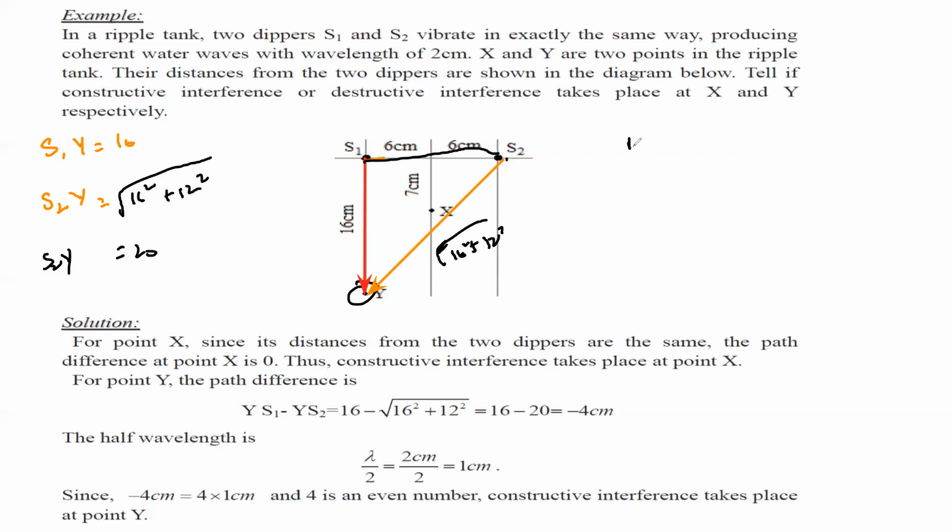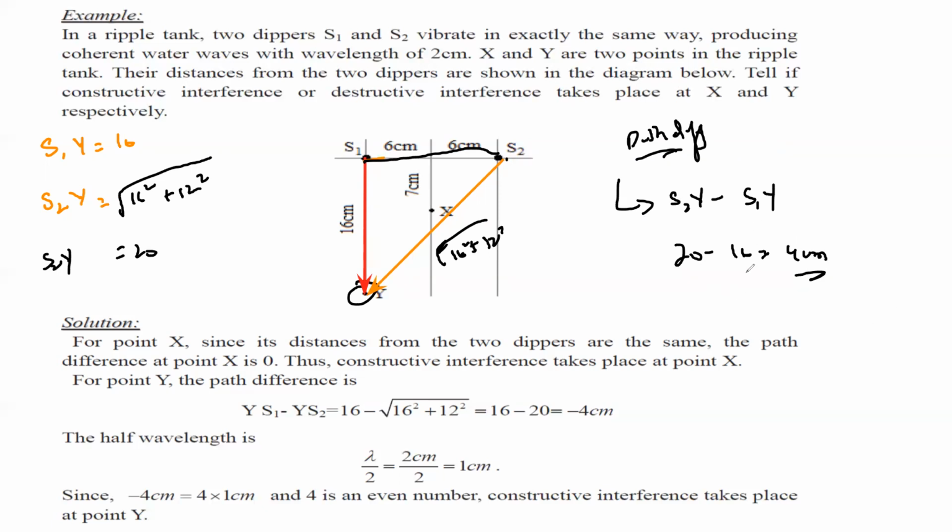Now we need the path difference. It does not make a difference to the final answer if we take S2Y minus S1Y. So this was 20 minus 16, which is 4. So this is 4 centimeter. It means the path difference between them is 4 centimeter.